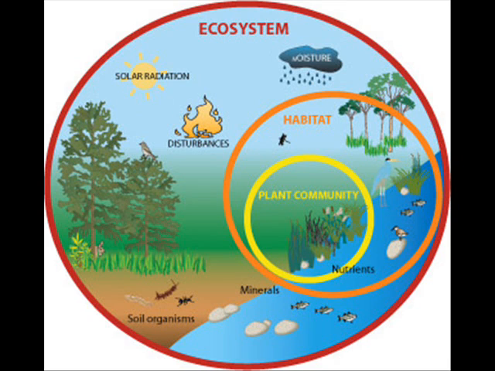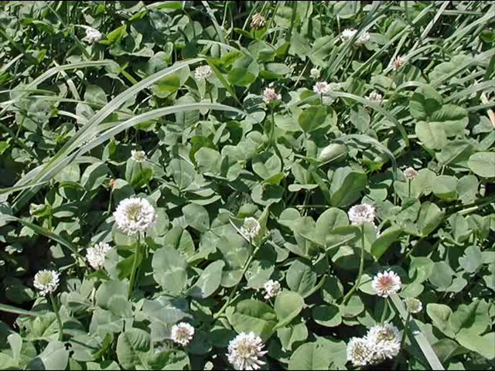Welcome to our lesson on ecosystems. An ecosystem is all the living and non-living things in one area. The living things are plants, animals, and other organisms. The non-living things are water, sunlight, air, and soil. Each living thing is an individual. You are an individual, so is a clover plant, so is a monkey.